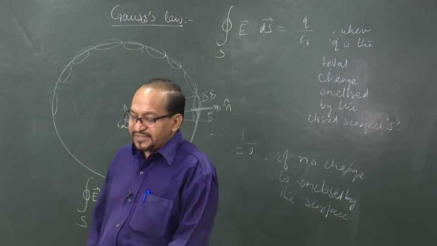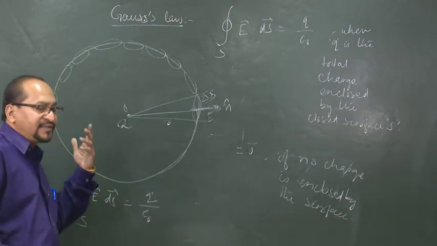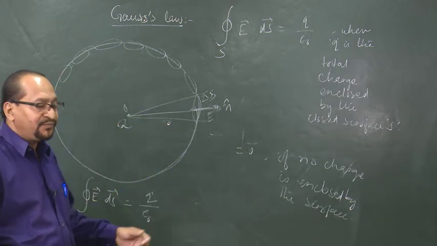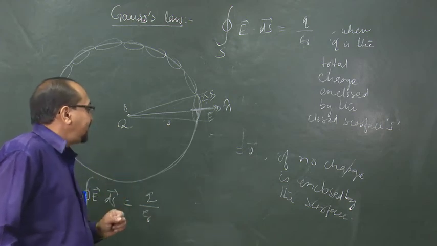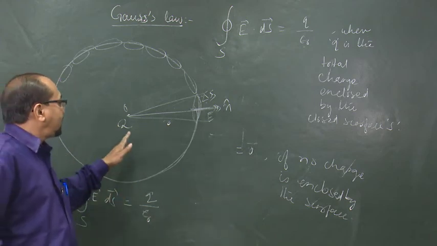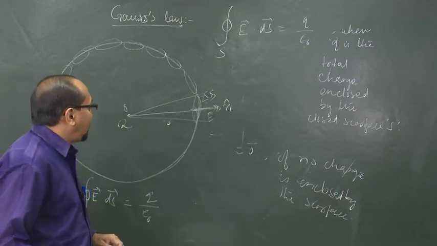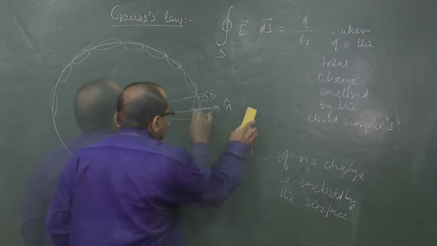Let us first prove this Gauss law for any shape of closed surface. We have, in fact, considered a sphere so far. Now, we will consider any closed surface.